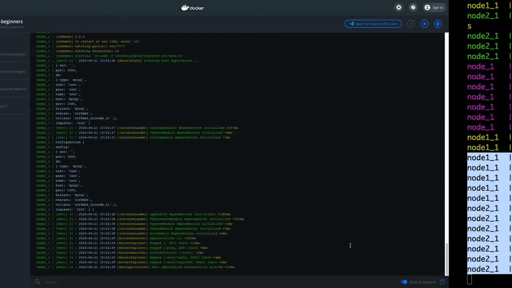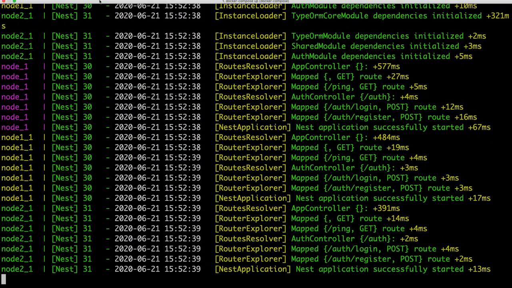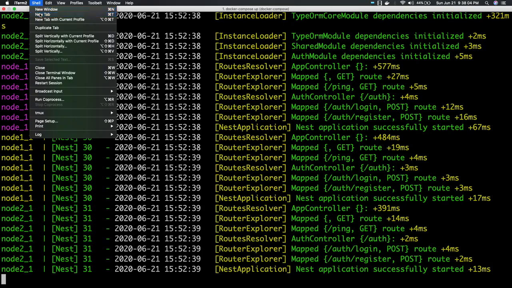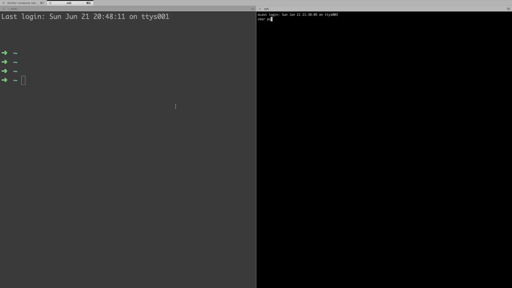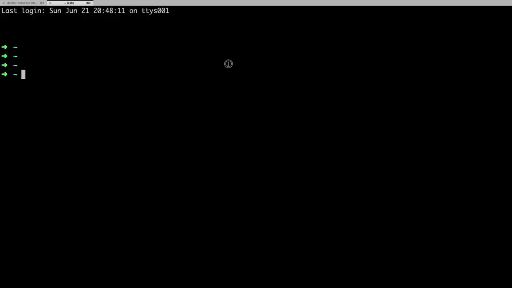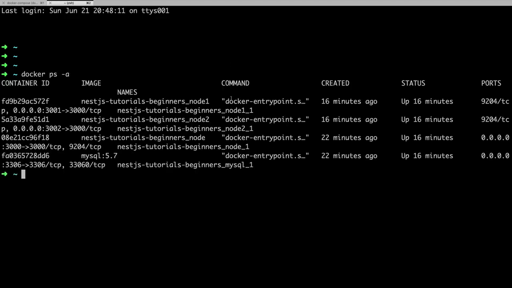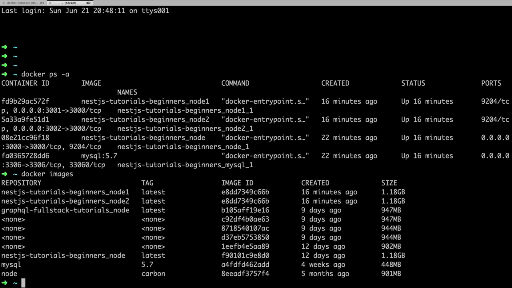So if I create a new tab and try to see the services, so these four services I'm running, right? And Docker images, maybe more.